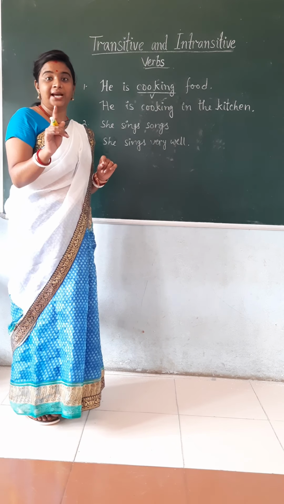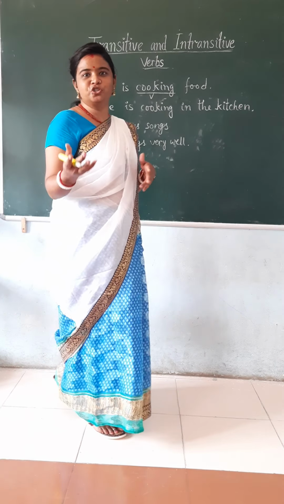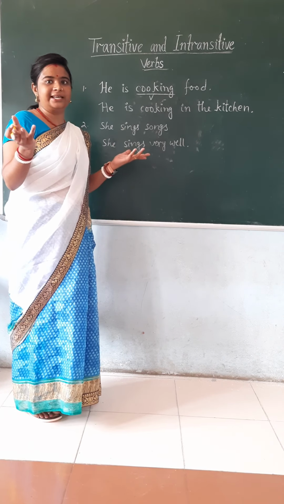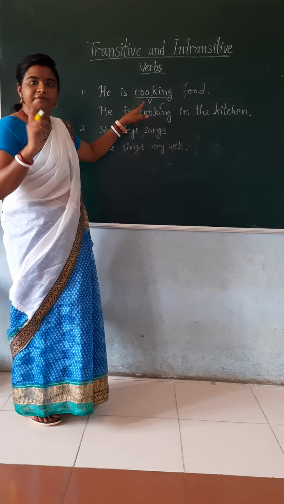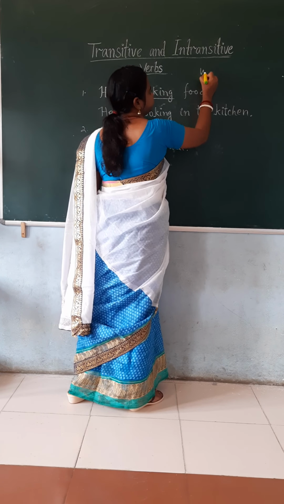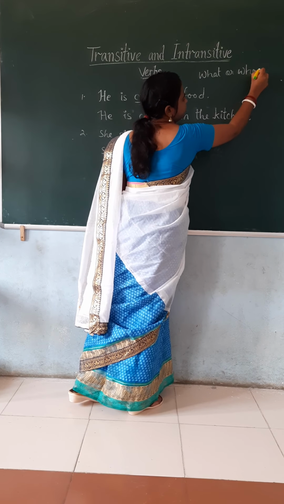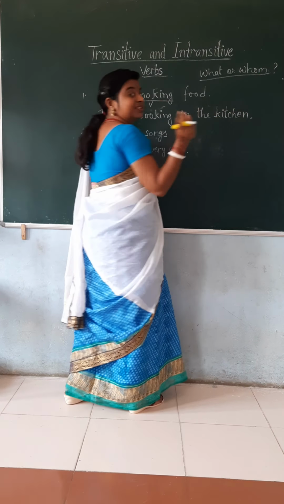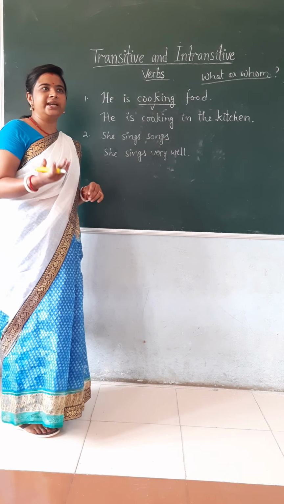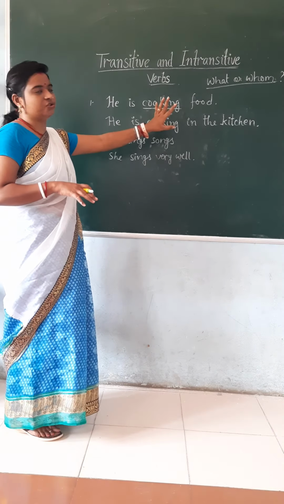I already told you that there will be an adverb, conjunction or preposition after the verb. It means the object will become indirect. It will not have any direct object. Now here you see, if we get the answer of what or whom, that also comes under transitive. If you get the answer to these two questions from the statement, that becomes transitive. But if you get the answer of how, where, why, that can be intransitive. Okay. Only about these two words you have to know.